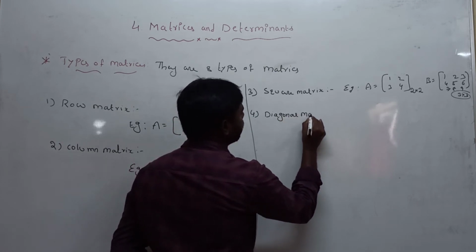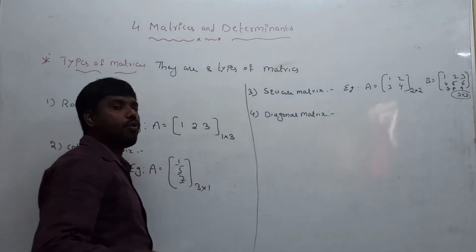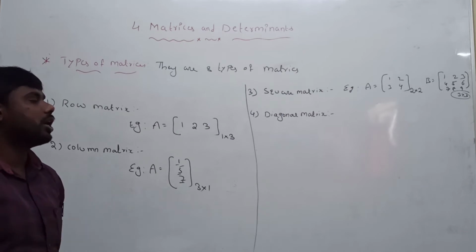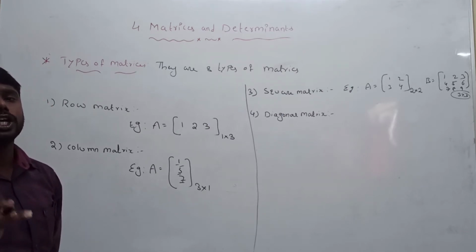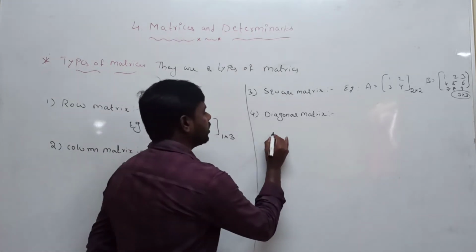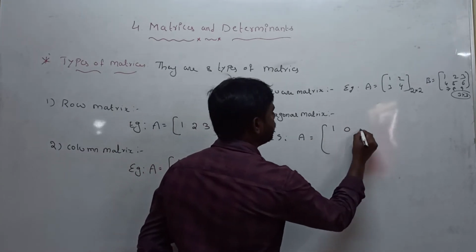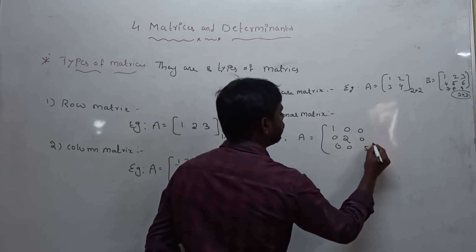Diagonal matrix. A square matrix is said to be a diagonal matrix if all its non-diagonal elements are zeros. Example is capital A is equal to 1, 0, 0, 0, 2, 0, 0, 0, 5.